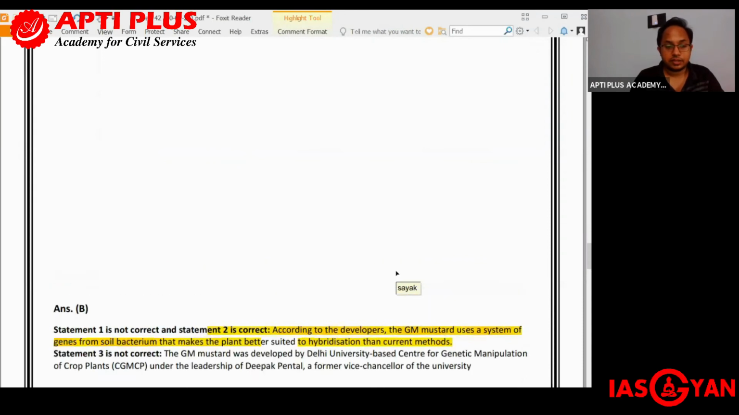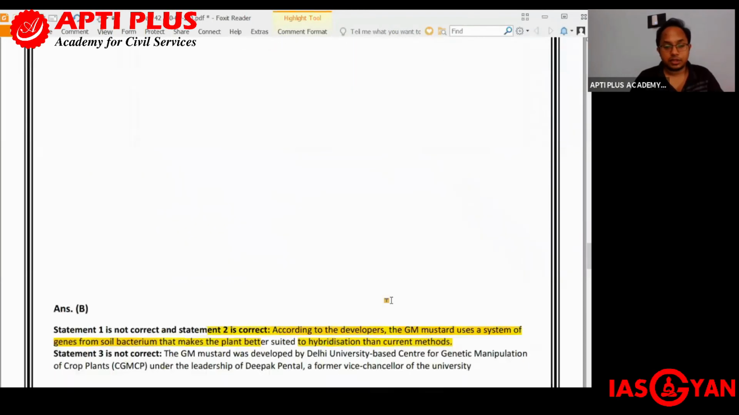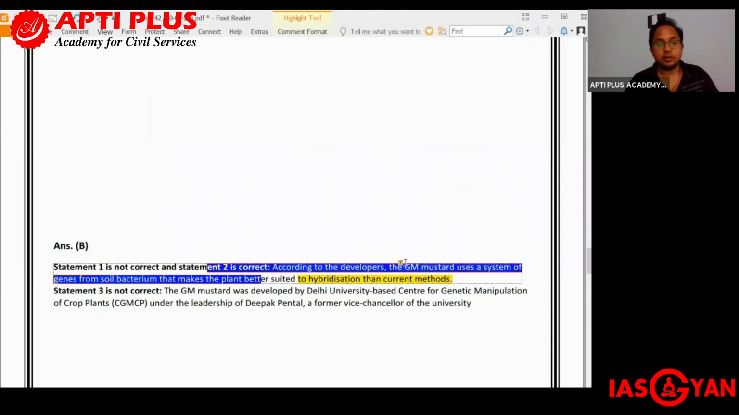Okay. Second statement is GM mustard is the genes that allow the plant cross-pollination and hybridization. So that is also something which we have seen that is correct. According to the developers, the GM mustard uses a system of genes from soil bacterium which makes the plant better suited to hybridization than the current methods. So that is also correct.